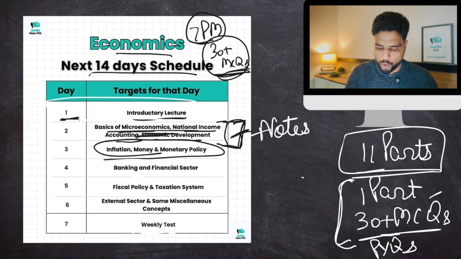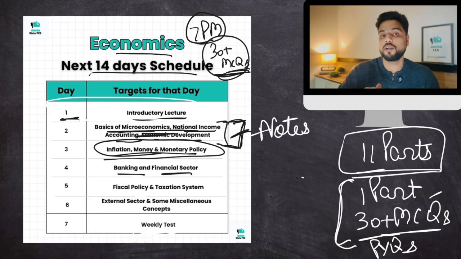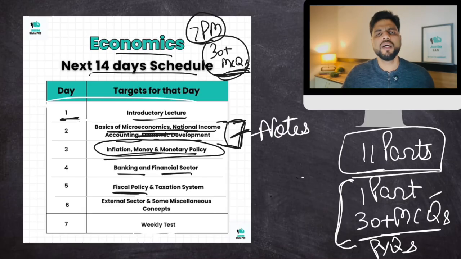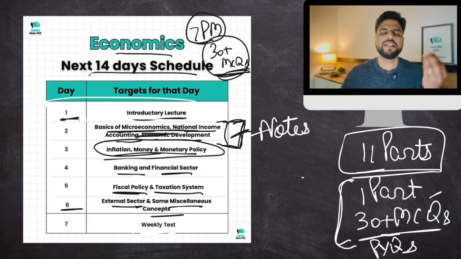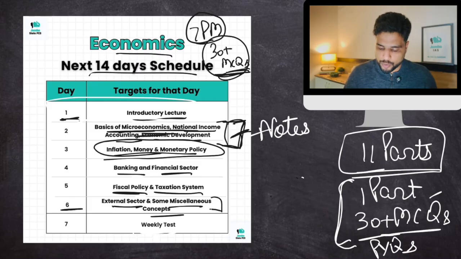So day 2 would be these topics, day 3 would be this, day 4 would be banking and financial sector, a very critical topic, so we might go beyond 30 plus MCQs. Day 5 is fiscal policy, government budgeting and the taxation system. And day 6 is external sector plus some miscellaneous concepts, for example, incremental capital output ratio. There are certain miscellaneous concepts on which questions can be asked. So this would be covered.